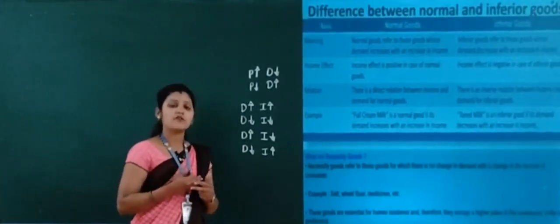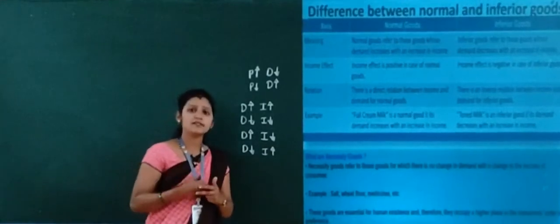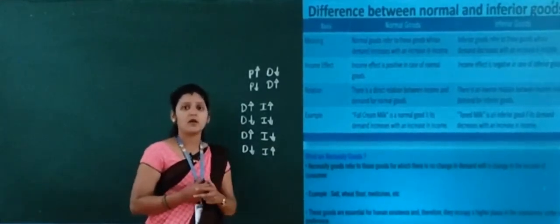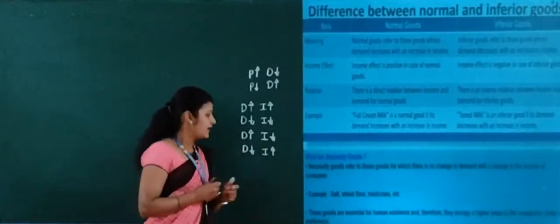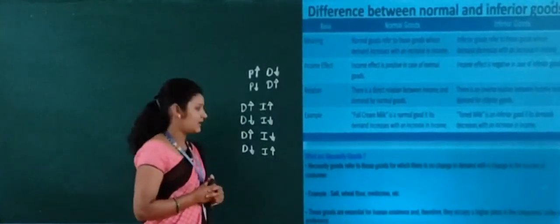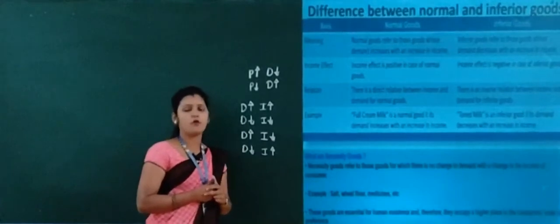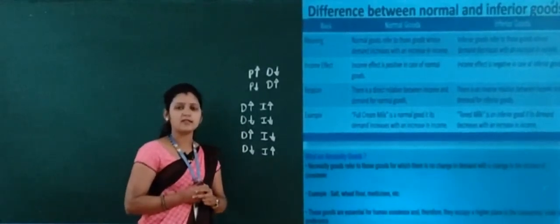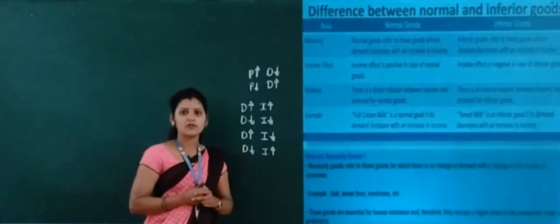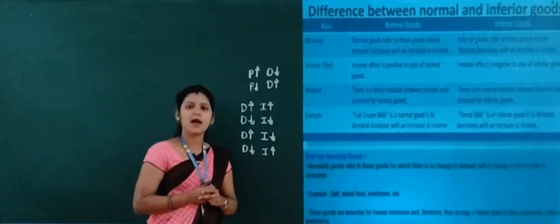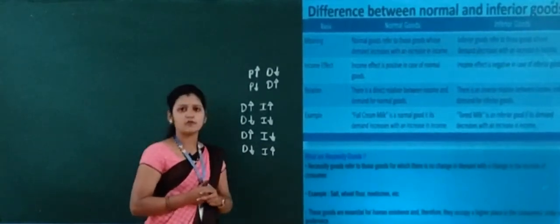Because those are very essential or very necessary for the living of a human being. For example, salt, wheat flour and medicines are very essential for a human being. That is why the income of a consumer will not affect the demand for these kinds of goods.